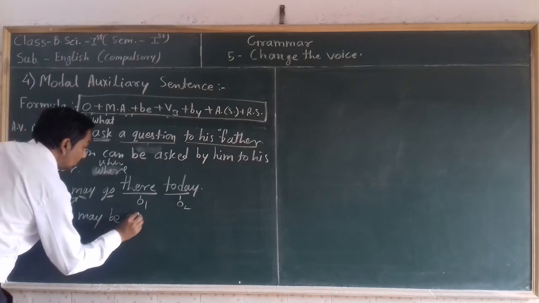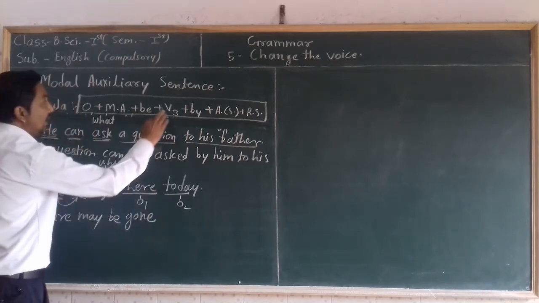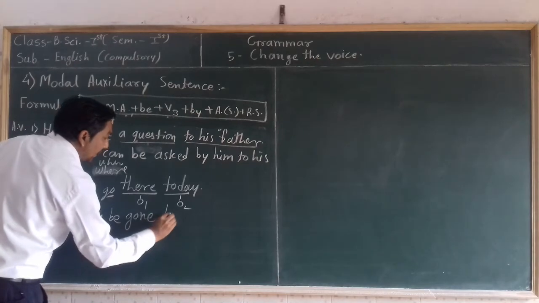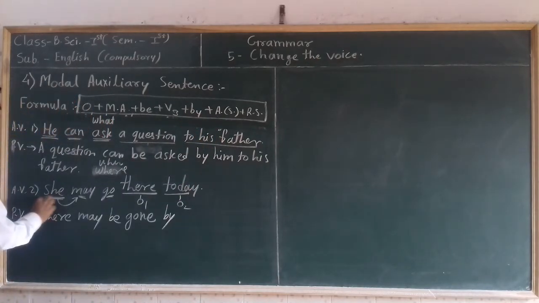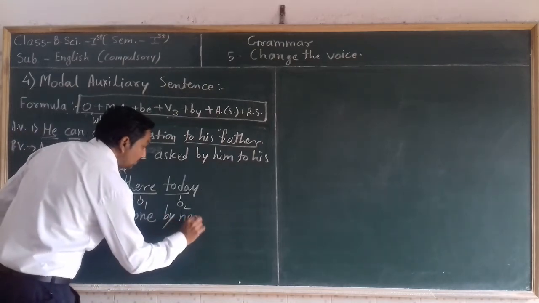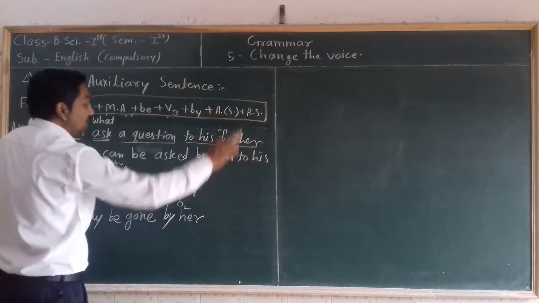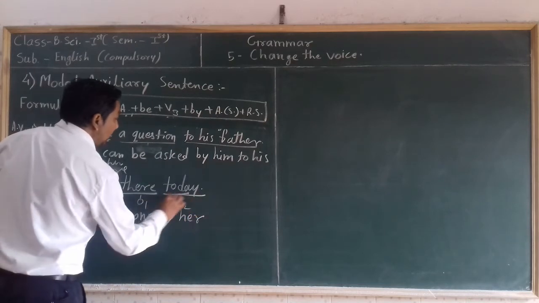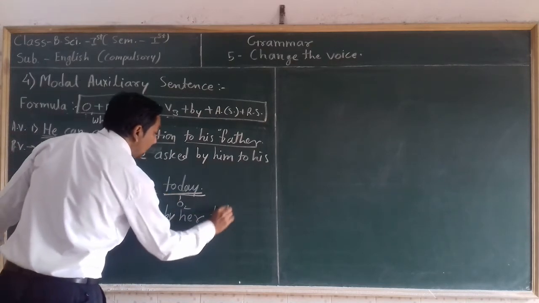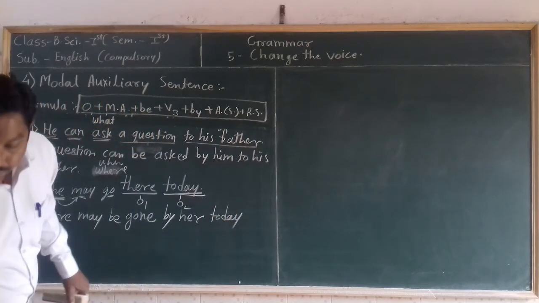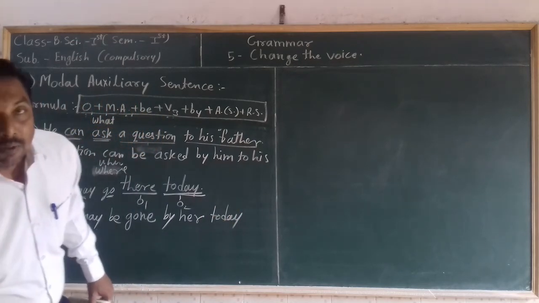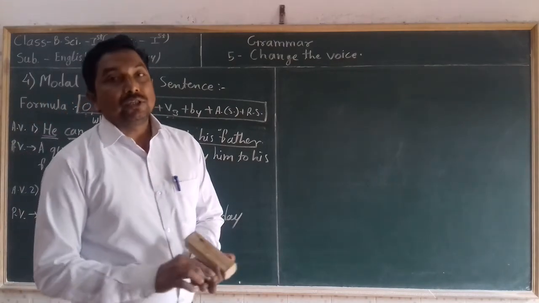It is gone. Then write by. Then accusative of subject. Subject is she. What is the accusative form of she? It is her. And then the rest of the sentence, remaining sentence. What is remaining? Today is remaining. Write that as it is. So in this way, we can transform any modal auxiliary sentence from active voice to passive voice.